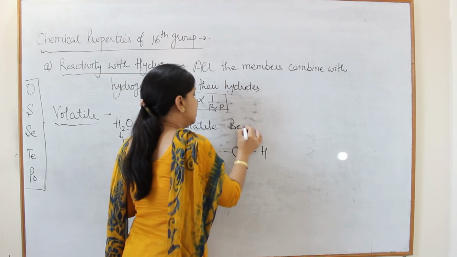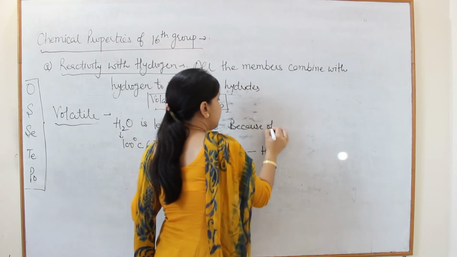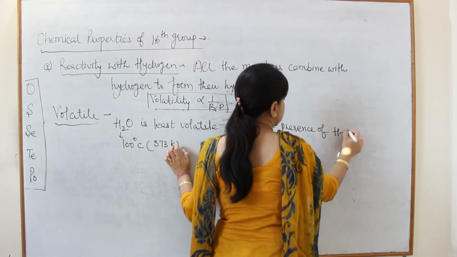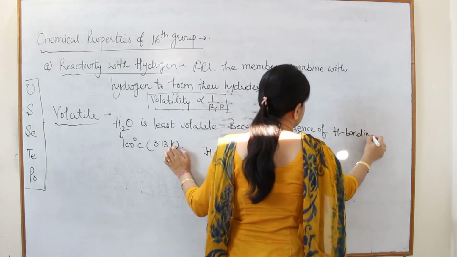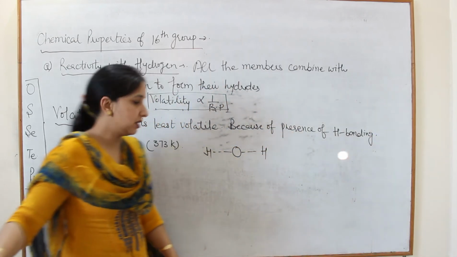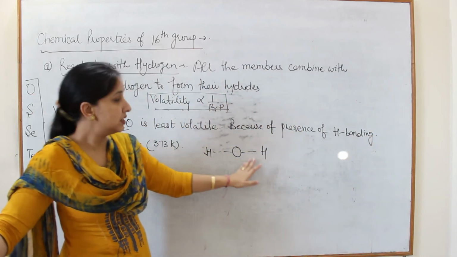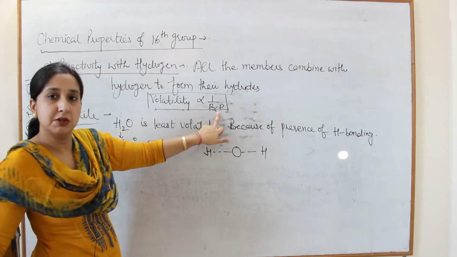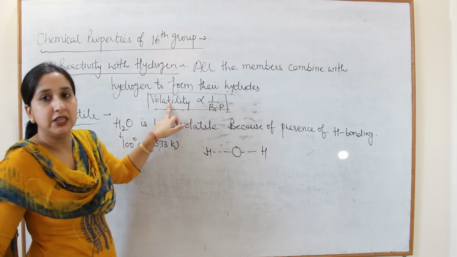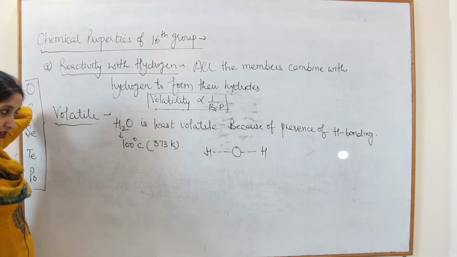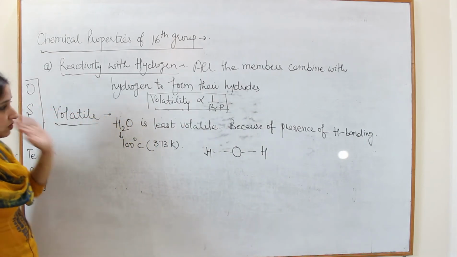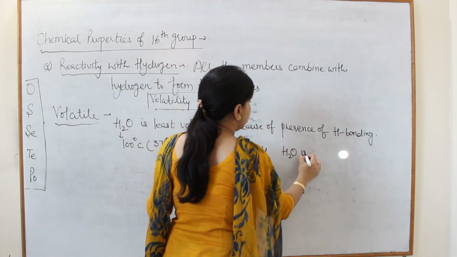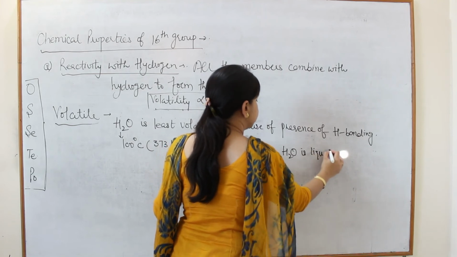Because of the presence of hydrogen bonding. Because of the presence of hydrogen bonding, these bonds are stronger. That's why it has maximum boiling point. If it's maximum boiling point, then it will be least volatile in nature. Now, water is liquid in nature.